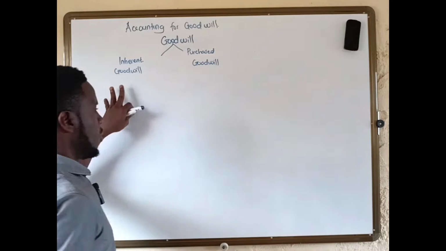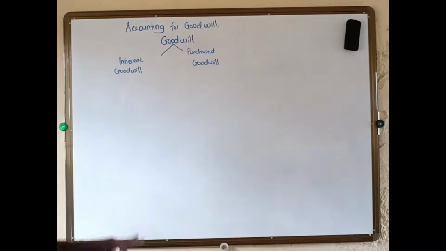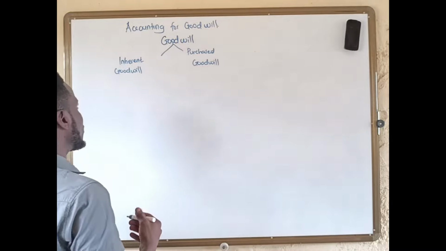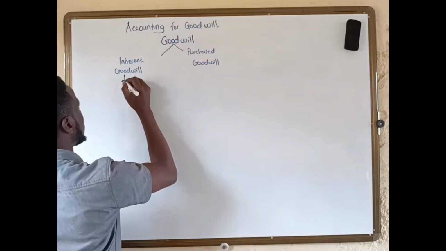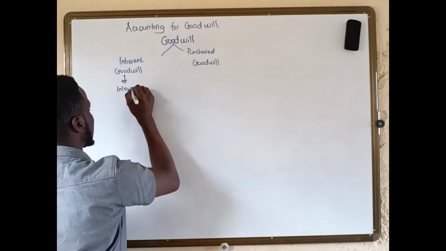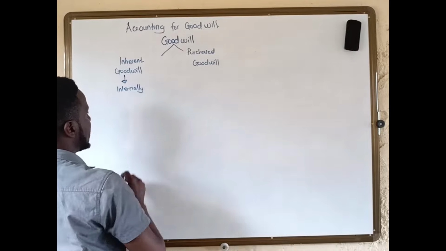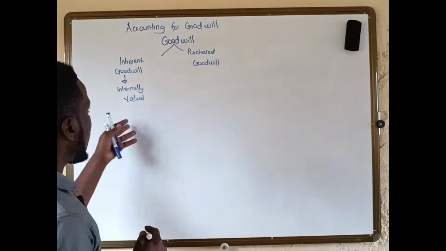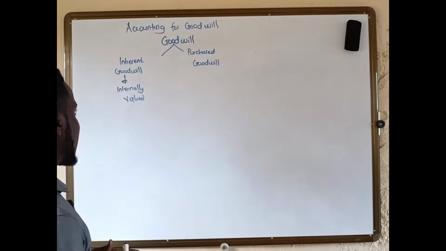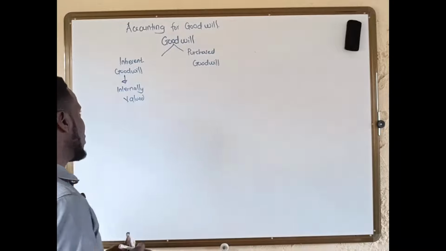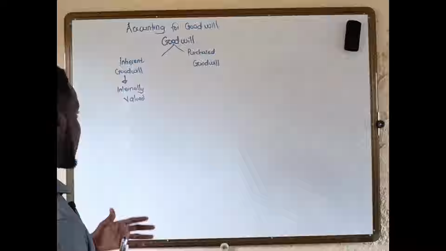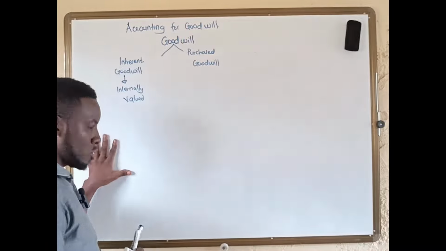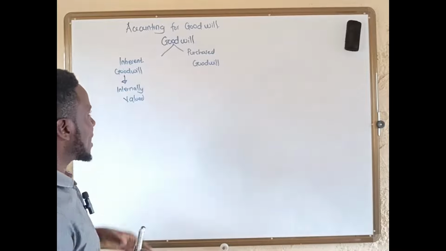Now, when we talk about the inherent goodwill, this is the goodwill which is internally valued. Meaning the people in the business will sit down and say, okay, based on how we have been functioning or operating our business, this is what we expect our goodwill to be. So this is internally valued.